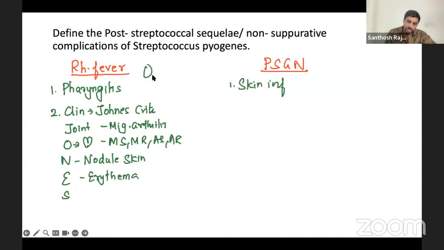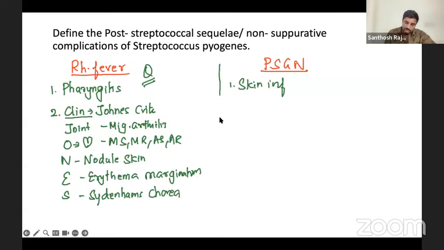All are important for one-mark questions. Definitely MCQs can easily be asked. Erythema marginatum. S for Sydenham's chorea. So this is when involving the brain. Okay. So these are the clinical features of rheumatic fever.